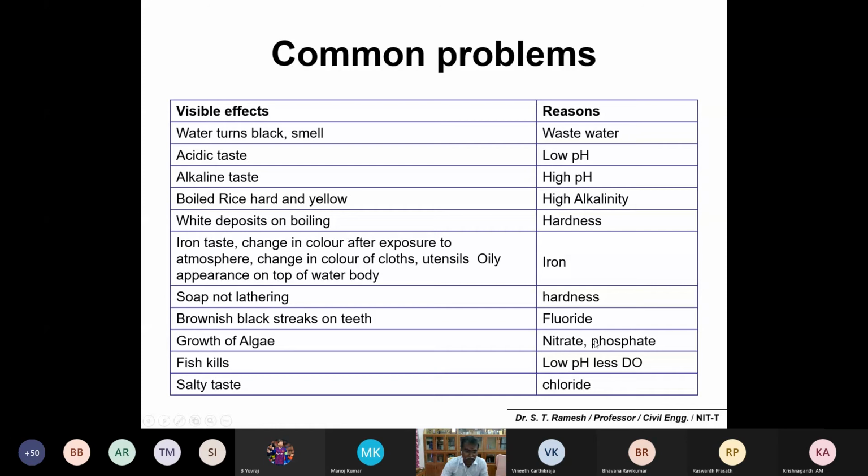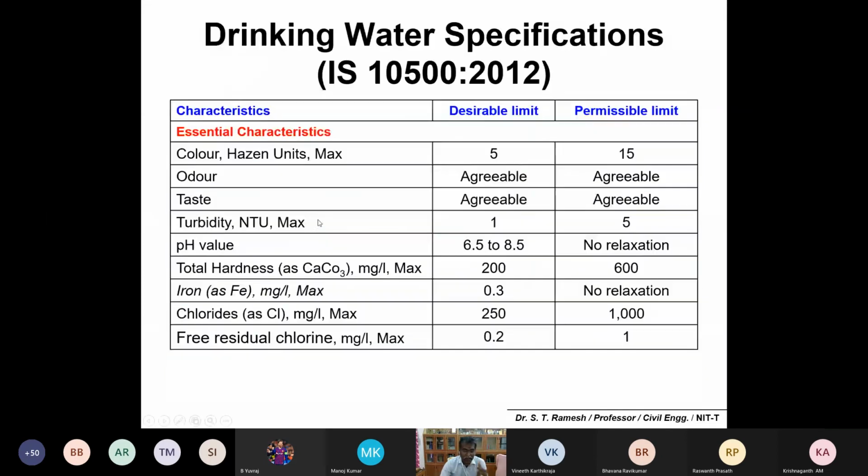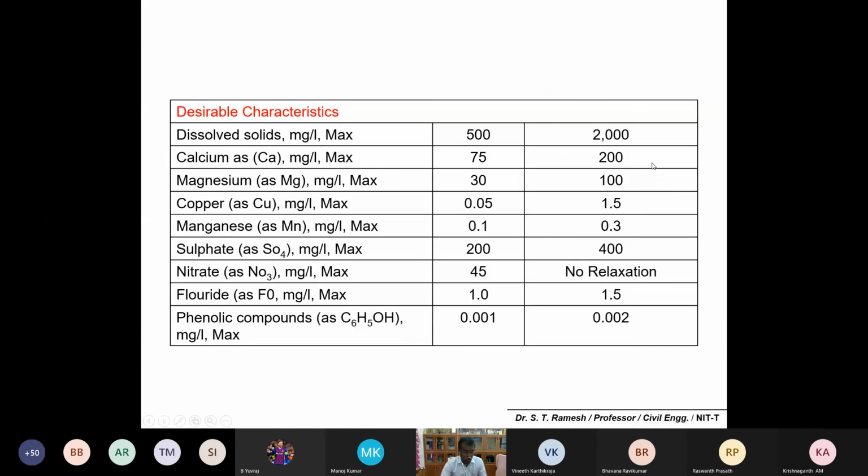And if the fish in the ponds are dying, then you can immediately say this is low pH or low DO. And low DO is directly related to excess organic contamination. So you also have to identify the sources of organic contamination and arrest them, then obviously the oxygen level builds up and fish will survive. A salty taste indicates chloride, and this is what I told you, IS 10500 standards, desirable and permissible limits. So this is what we have discussed. I'll stop here.